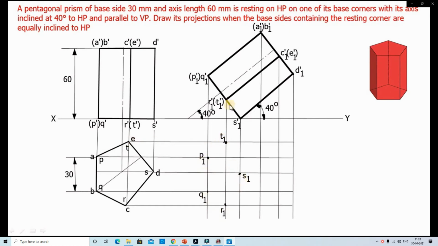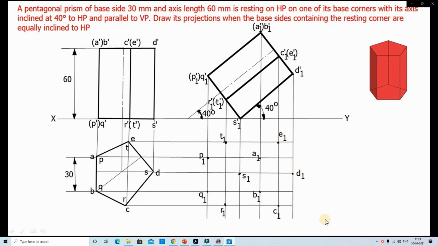In the same way, another face also. In this way we identify the points.